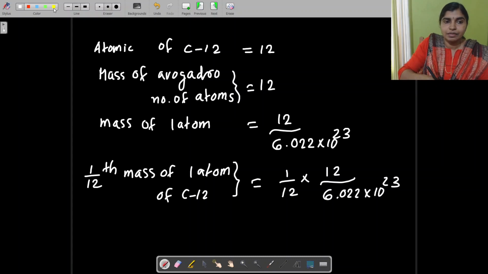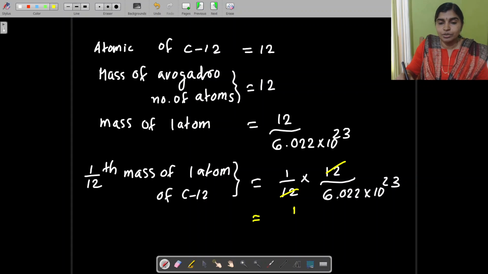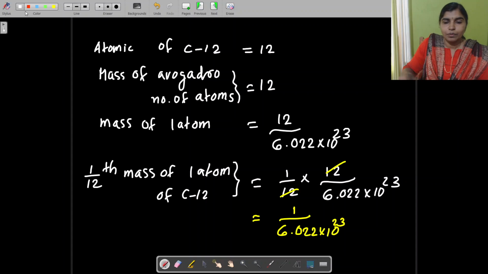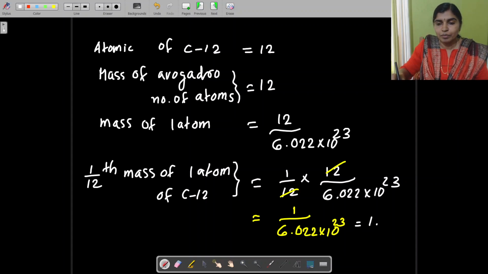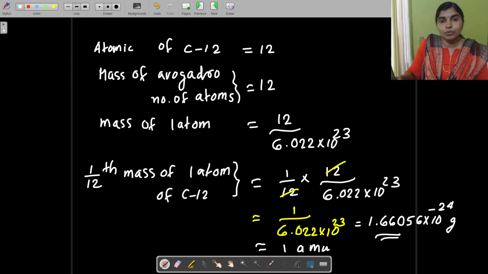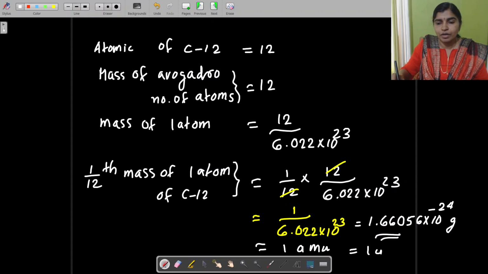So you can cancel this 12 and 12. So what remains there? That is equivalent to 1 divided by 6.022 into 10 to the power 23, which is basically equivalent to 1.66056 into 10 to the power minus 24 grams. And this mass is equivalent to 1 AMU. What is 1 AMU? That is 1 atomic mass unit, and now it is replaced by 1 U.